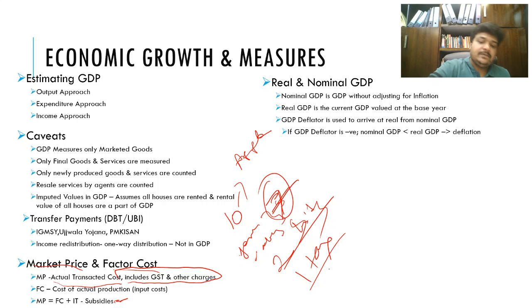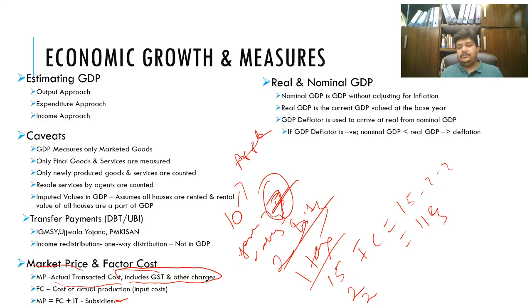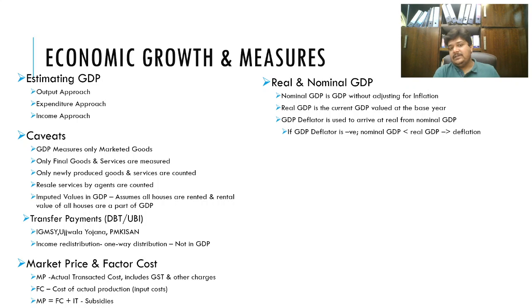So imagine if the apple cost 15 rupees, the tax was 2 rupees, and your subsidy was 2 rupees. Basically your factor cost would be 15 minus 2 minus 2, that is equal to 11 rupees, right? So if the factor prices have increased, like I showed and you saw in the other example, that means there is an increase in the input costs. So basically there's inflation in the economy happening.